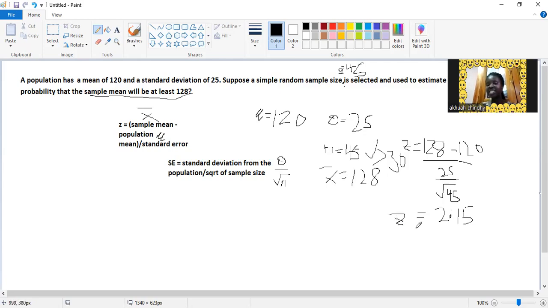So this doesn't end here. Before you read the table, you need to draw to know where the question demands you to go. Which direction should you move? To the left, to the right, center, middle, between, or not? All right, so we first have to draw. Since we know that the sample size is greater than 30, we can use the normal distribution curve to represent it. But now, instead, we are looking at sample means. All right, so we draw our curve.